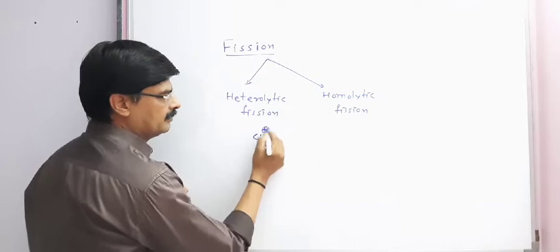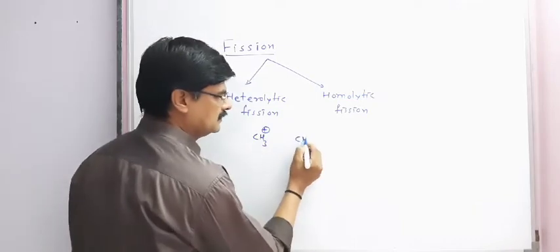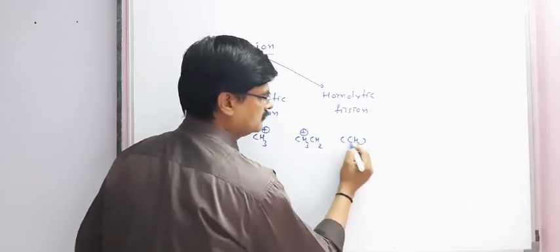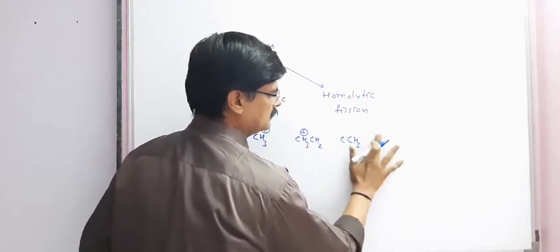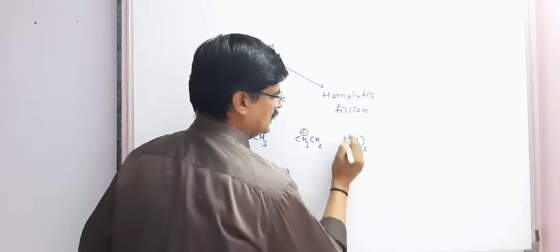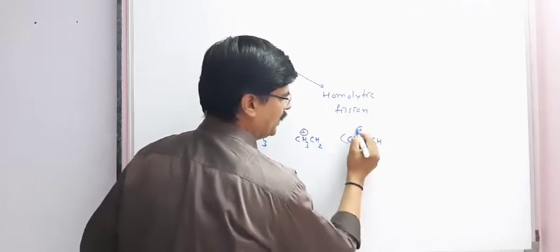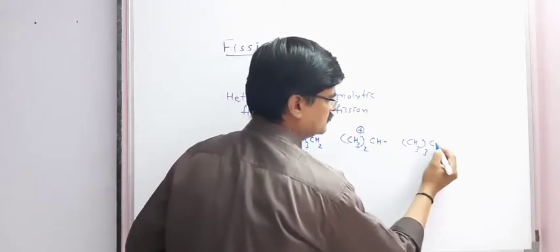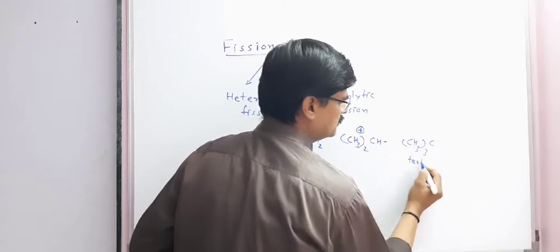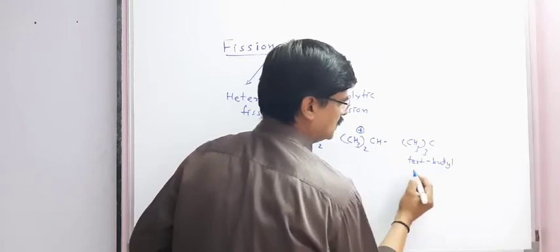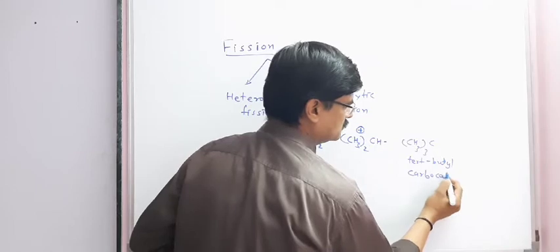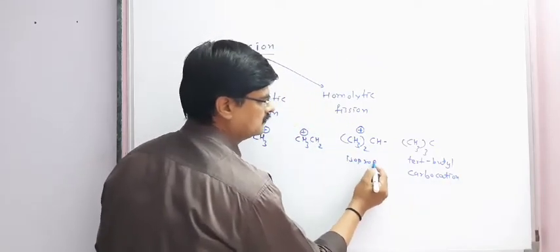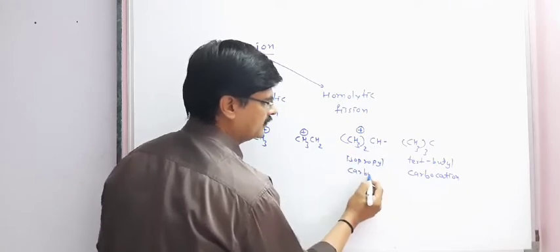The carbocations are methyl carbocation, ethyl carbocation, isopropyl carbocation, and tertiary butyl carbocation. This is isopropyl carbocation.